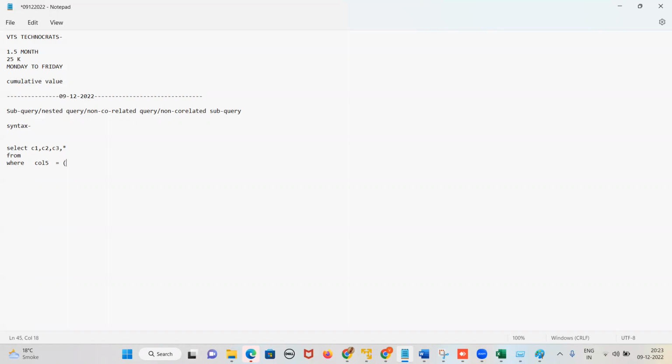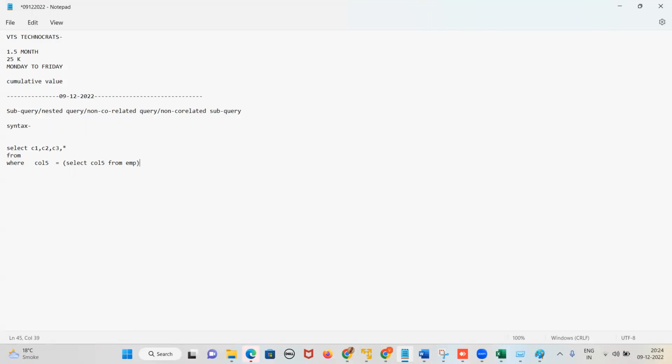So now, the first thing you are understanding is the choice of operator. This is the operator I've taken. Whatever column I take here, the same column I have to take in this select clause. That means I have taken column 5, so I'll take column 5 here. And then from the table name, suppose this is EMP, and then close the bracket.